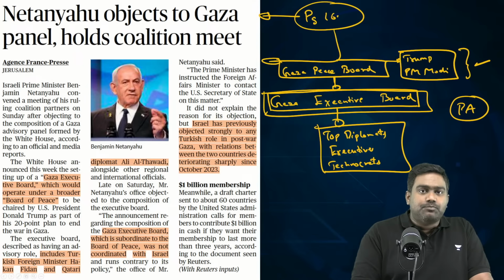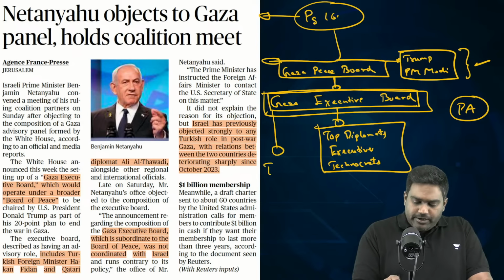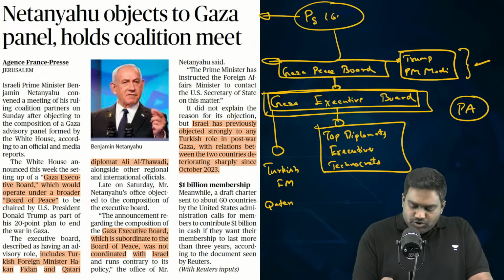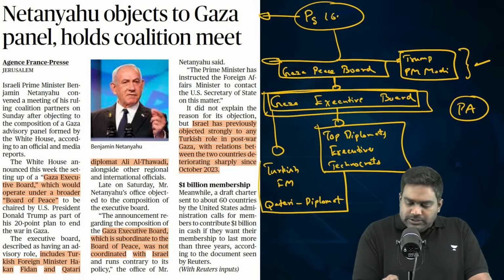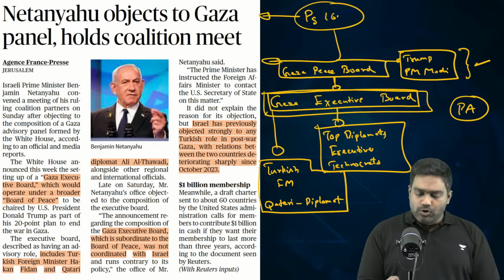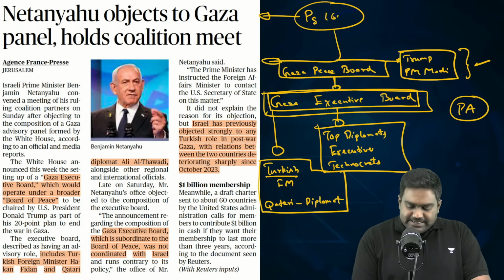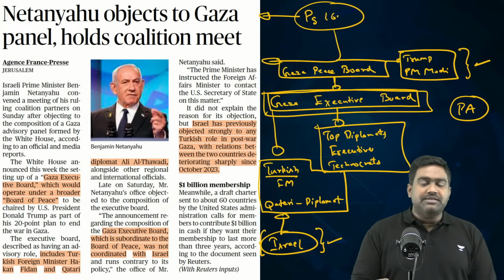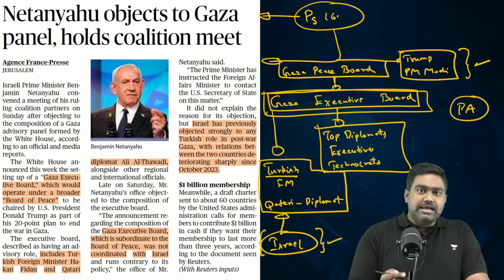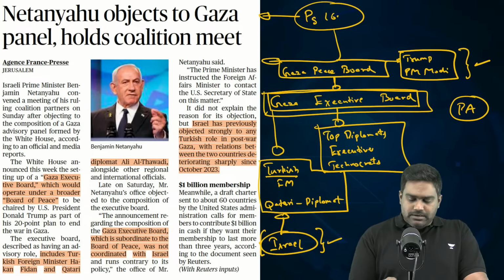Now, Israel has a major problem with its composition. Why? Because the US has included the Turkish foreign minister and diplomats of Qatar, and Israel has an issue with this. The role being given to Arab states, the role being given to Turkey is something that Israel is opposing. Because Turkey has taken a stand against Israel with regard to the Gaza conflict since 2023. Qatar, which has been a mediator between Israel and Hamas, and the presence of other officials from Gulf states and